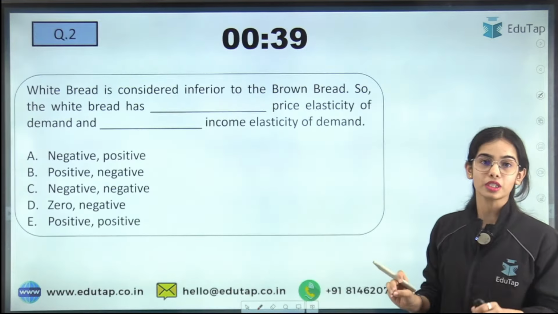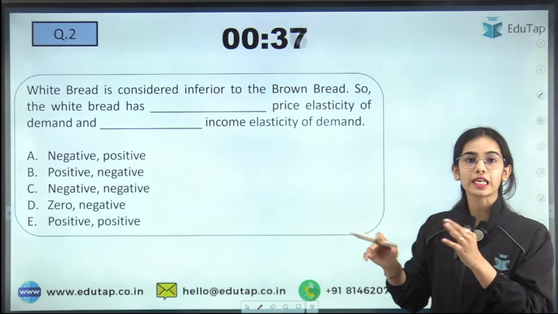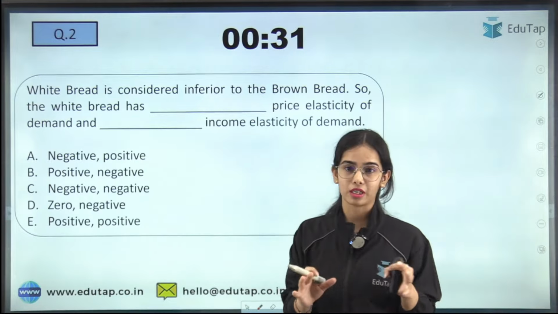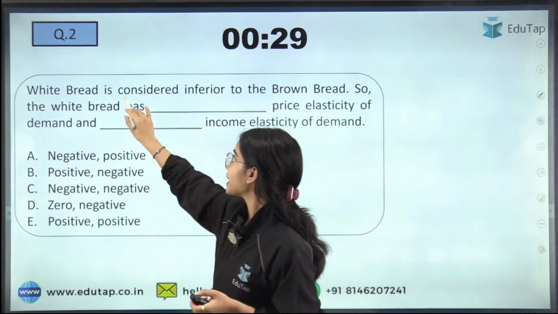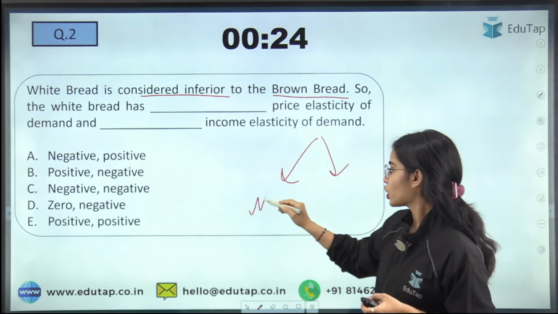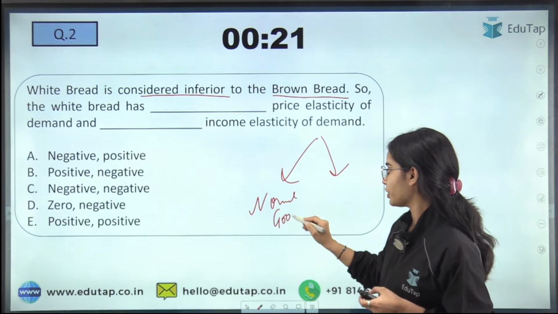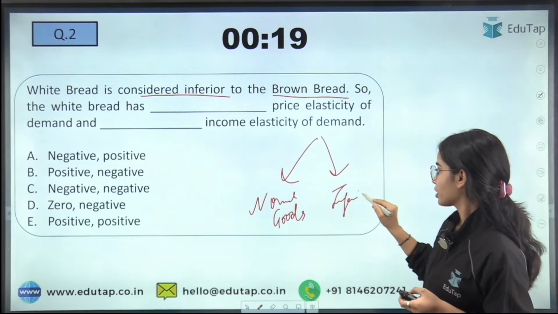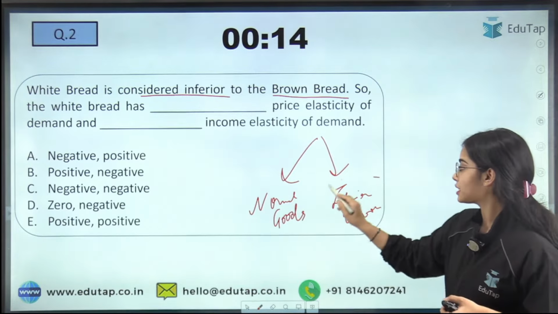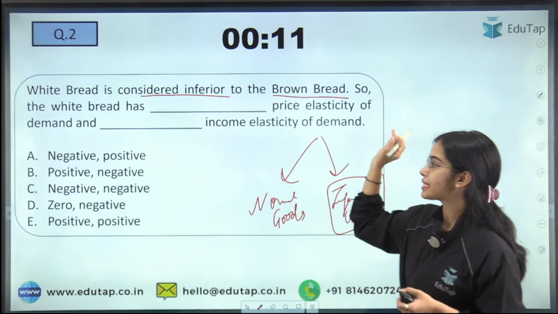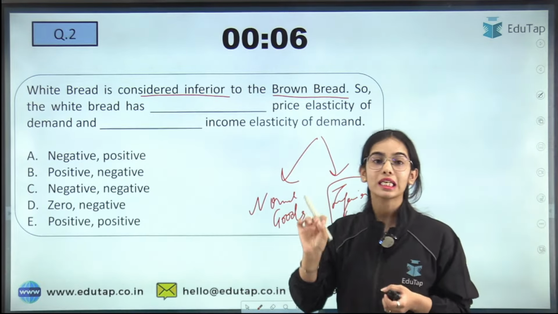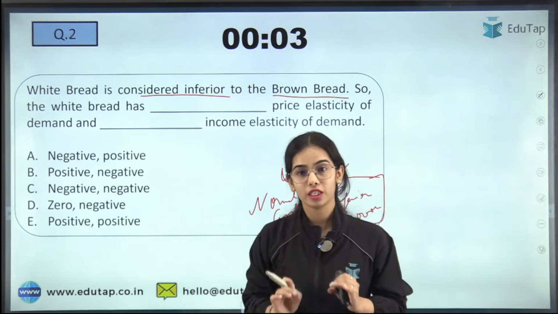Now coming to the next question. Application based questions can come, direct questions can come, so keep your mind open and read everything very carefully. Here white bread is considered inferior to brown bread. There are normally 2 kinds of goods, normal goods and inferior goods. You have to tell that white bread, considered an inferior good, has dash price elasticity of demand. What is the sign of the price elasticity of demand and the sign of the income elasticity of demand for inferior goods?